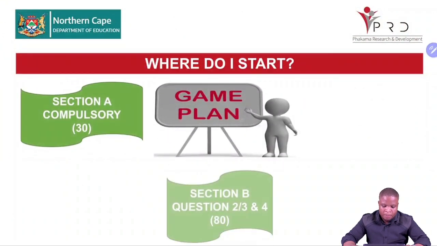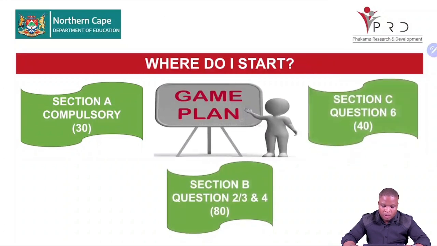Our game plan is to answer section A, 30 marks, which is the combination of micro and economic issues. In section B, we're looking at question 2 if you are ready to answer questions on graphs, the microeconomics: perfect competition, imperfect competition, and market failure. If you have mastered the economic issues, which are inflation, tourism, and environment, then your questions are questions 3 and 4.